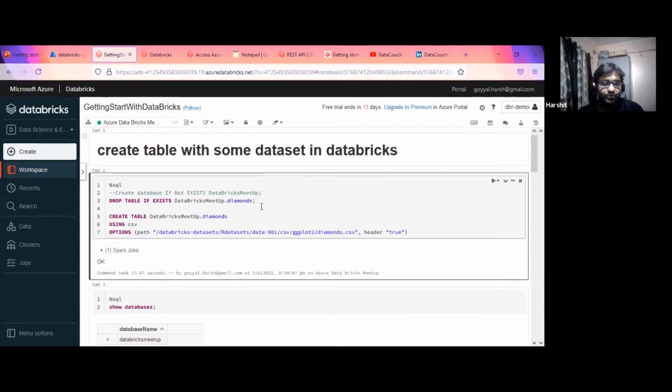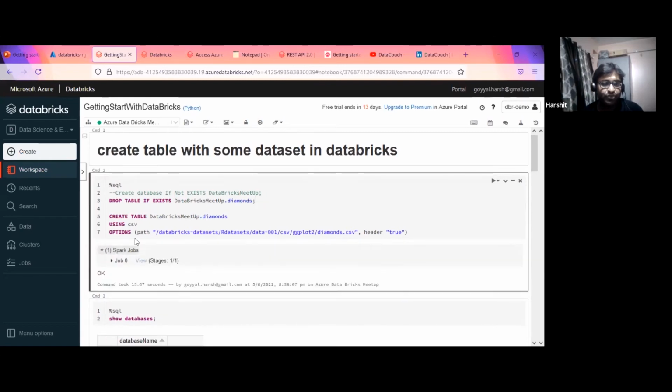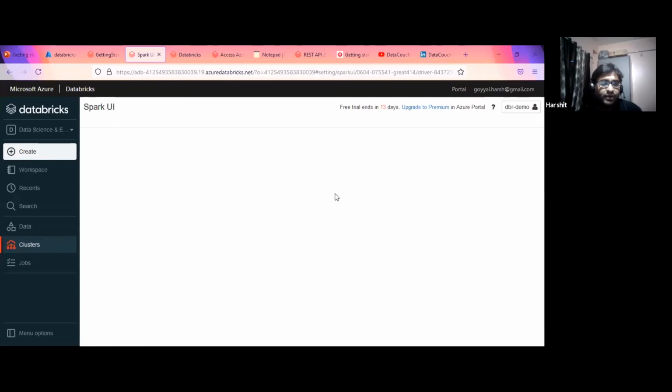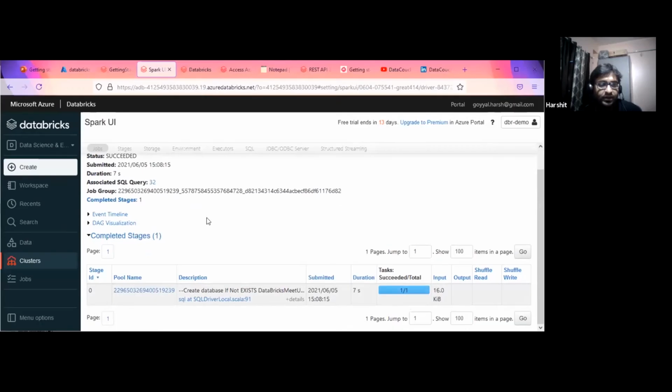This is the first job I'm running, that's why it is taking time. Potentially, it is first procuring the Spark session, and based on that session, the job is executing. If you want to see the logs or Spark UI, you can click on this. Whatever we have executed, it's not a job, it's just a create table command, but you can see here, this is the Spark UI.